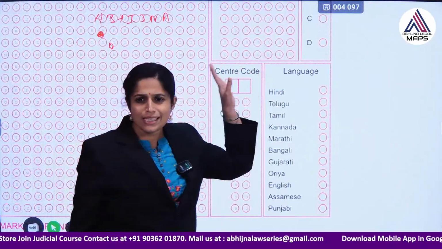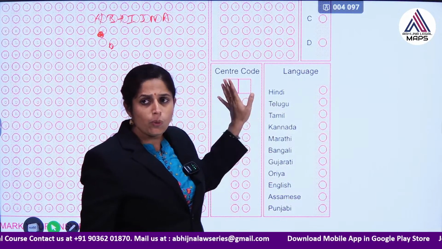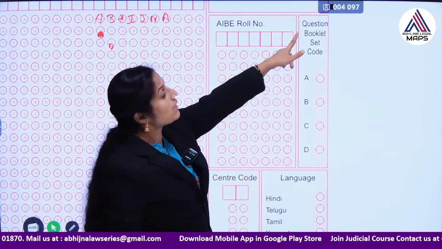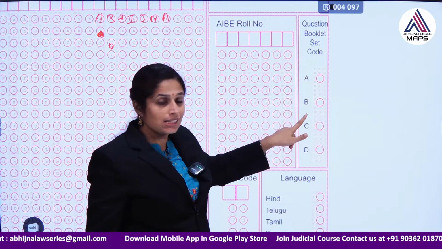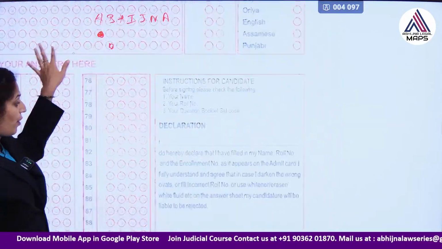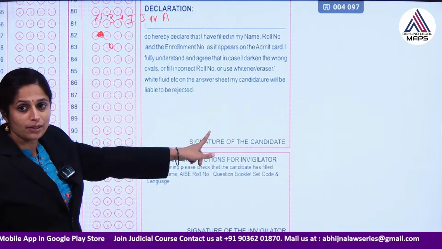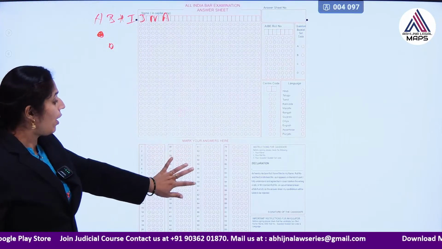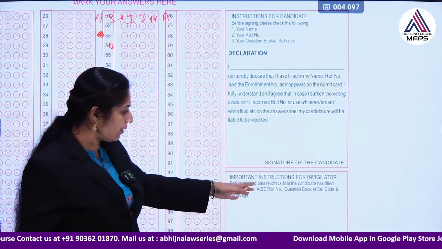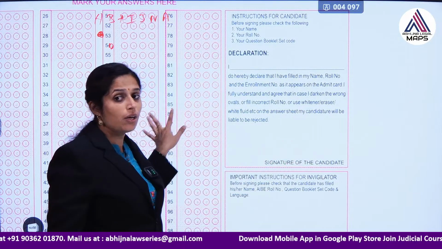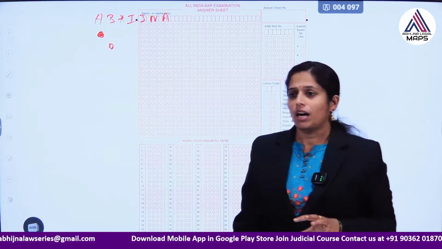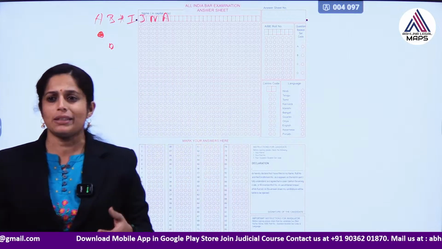This is only a sample. Nowhere is it compulsory that the same format has to be given. You have to mention which is your question booklet set code, either A, B, C or D. That is very, very important. And do not forget to sign here, because the signature of the candidate is very, very important. Along with that, you also need to take the signature of the invigilators. They will anyhow sign, but please do not forget to sign on the OMR sheet. So, this was all about the format of how an OMR sheet could be.